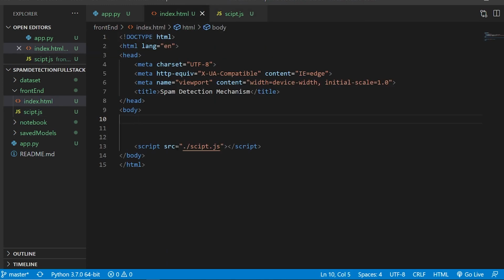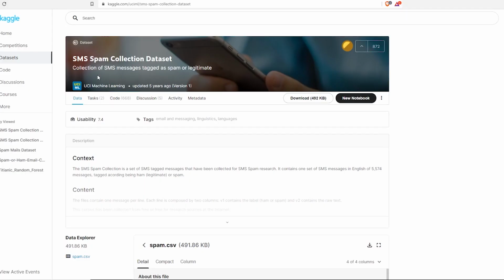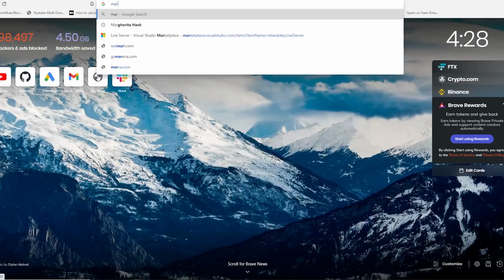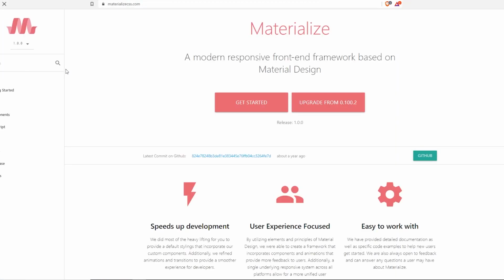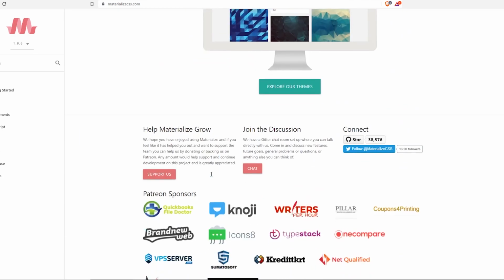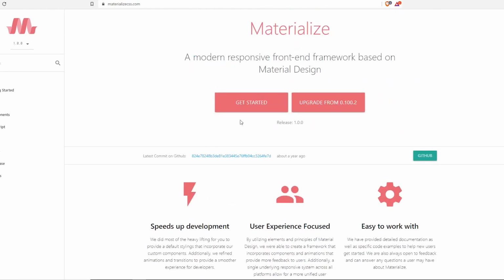And now I'm going to use something known as Materialize CSS. If you head to Google and you say Materialize CSS, you will come across this. This is a great website. I could have used Bootstrap, no doubt, but we have to always keep on changing the stuff so that we learn a lot. Even I am trying to learn a lot. I am not actually a front-end developer, but I'm learning some of the other things.